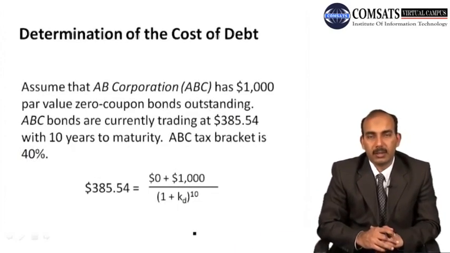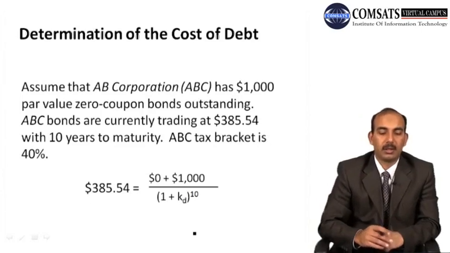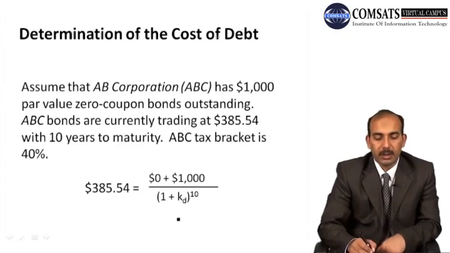Then we can use the example here. Assume that AB Corporation has a $1,000 par value, 0 coupon bond outstanding. ABC bonds are currently trading at $385.54 with 10 years to maturity. ABC's tax bracket is 40%. So we can calculate the required rate of return using this information.